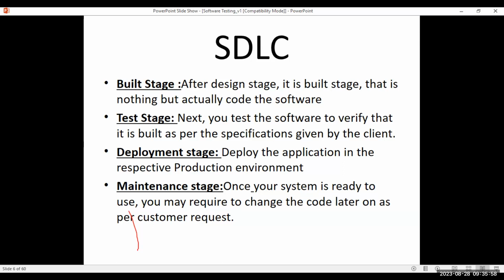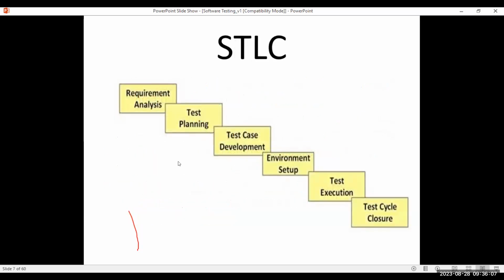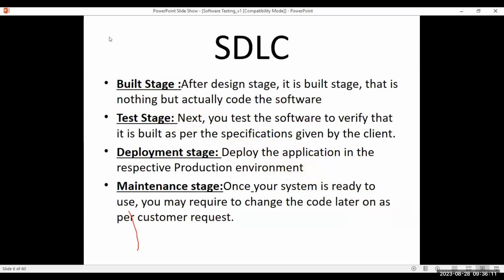We'll take a pause here, and then we'll hand it over to Neha. Okay, thank you guys. Tomorrow we'll see what is SDLC. Okay, thank you. Neha, over to you. Yeah, Sujata.